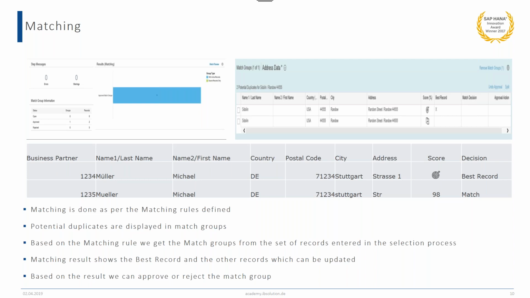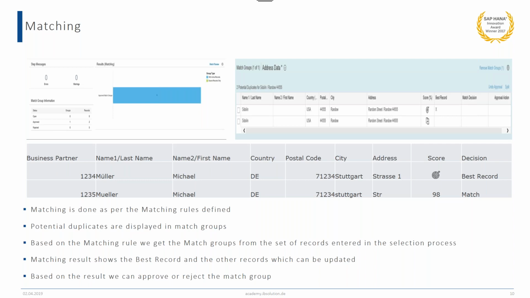In the improved best record process, business partner 1234 will be enriched with the data which is missing from its record. So let's say there is one field which is not filled for the best record and which is filled for another record. Then during the process, business partner 1234 will take over the data from business partner 1235.